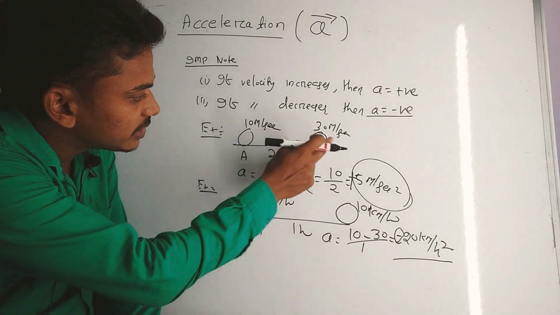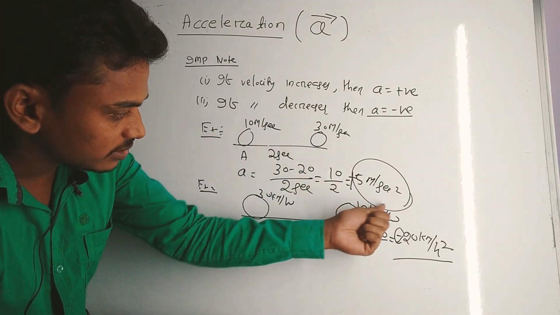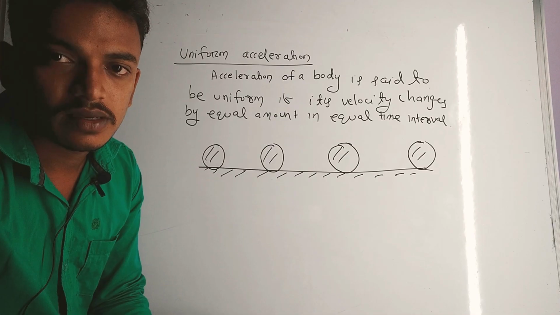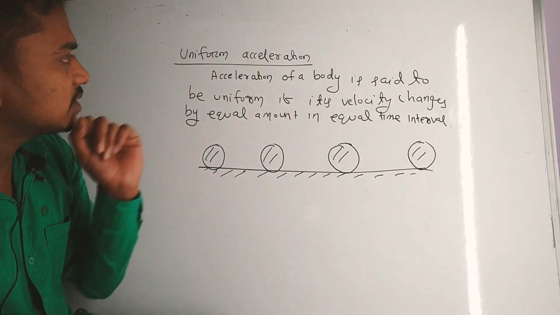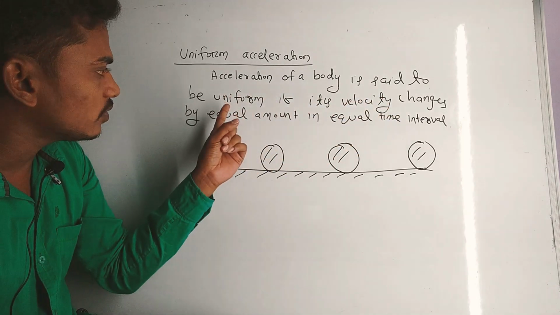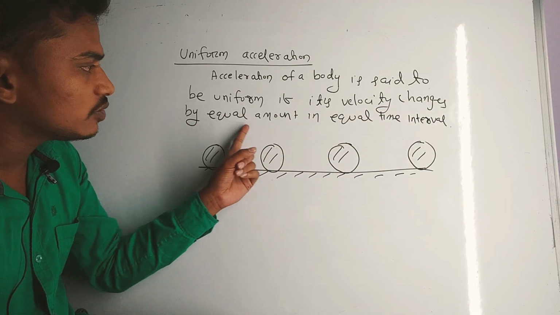If the speed increases, then it is said that the acceleration is positive. Okay. Then uniform acceleration. Acceleration of a body is said to be uniform if its velocity changes by equal amounts